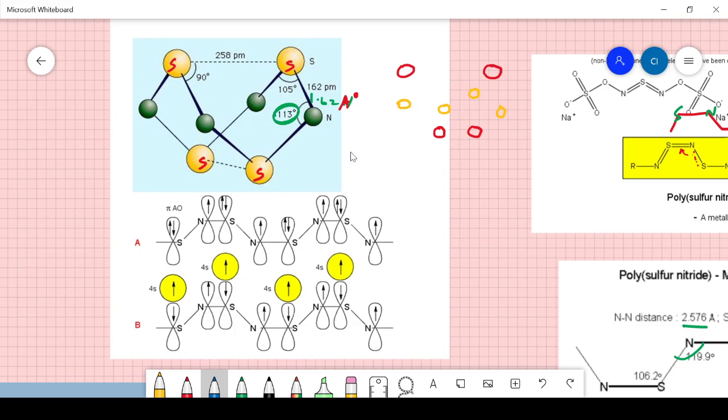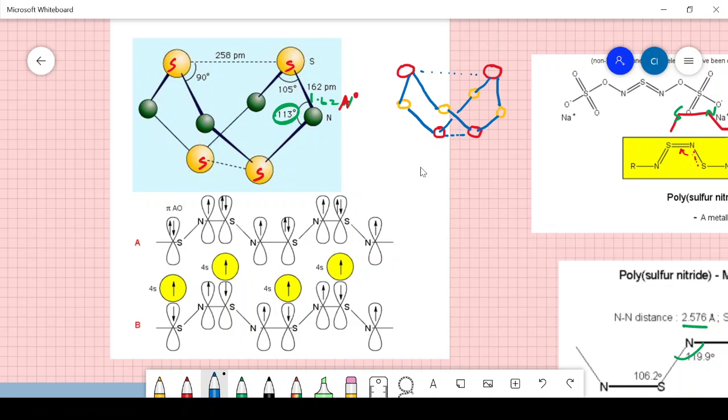Now you're joining them by this one. And this is just a non-covalent interaction that is existing there. The sulfur-sulfur non-covalent interaction is there.